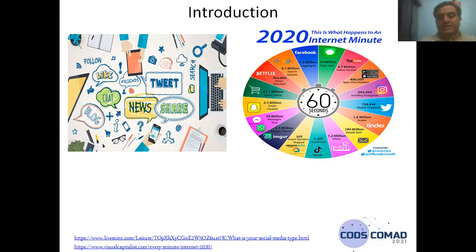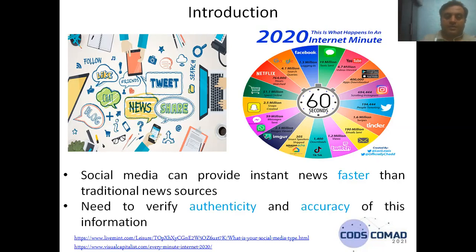We can clearly observe how many log into Facebook, how many YouTube video views, how many tweets, and WhatsApp's 959 million messages sent across the globe. If we are sharing data at such a rapid rate, the main problem is that social media always provides instant news faster than traditional news, and we need to verify the authenticity and accuracy of this data.